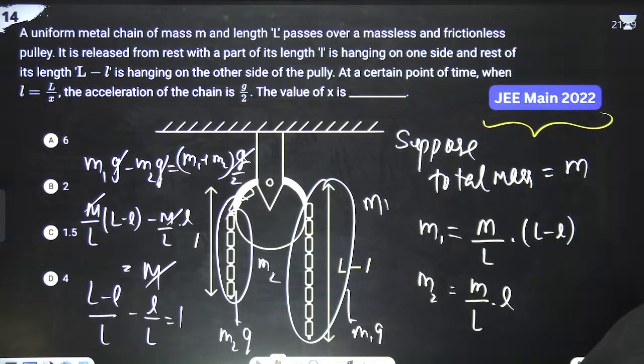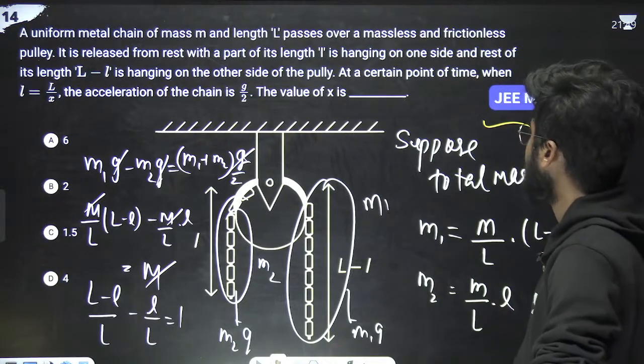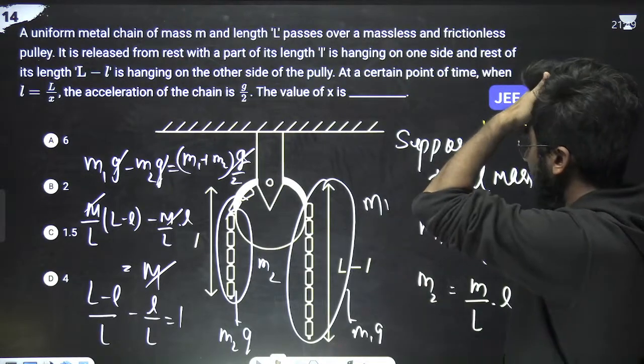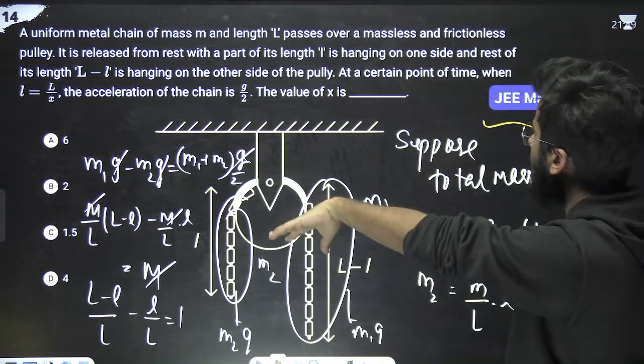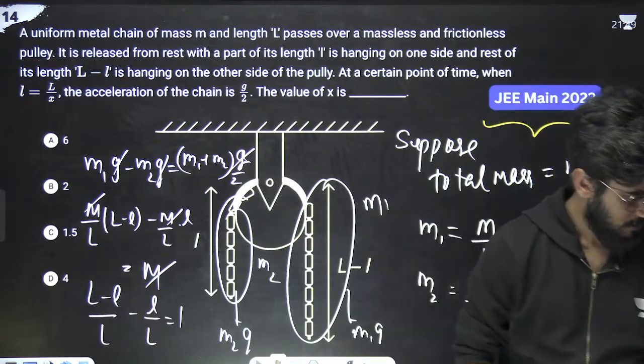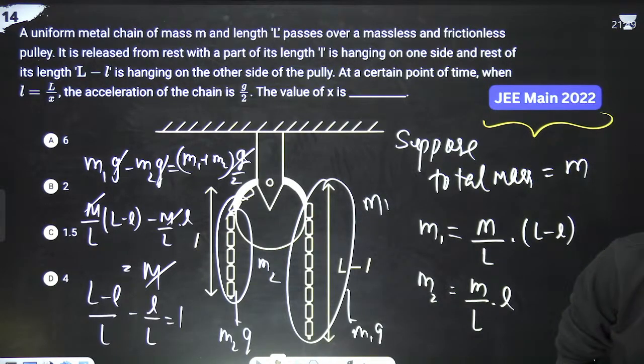I don't think... I think there is some calculation mistake. I have kept something wrong. M1g minus M2g, M1g minus M2g, M1g minus M2g. I have put it correct.